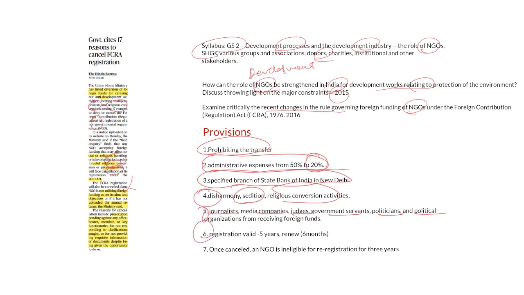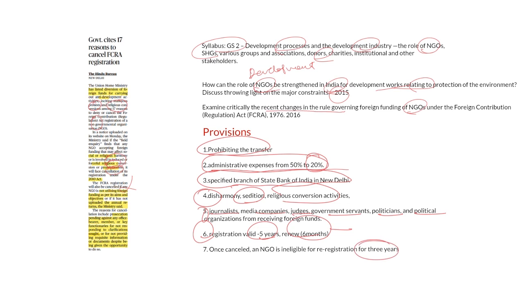Next important provision is that the FCRA registration is valid only for 5 years. Once it is completed, it has to be renewed. This is an important provision. If the FCRA registration is cancelled, they need to wait another 3 years to get FCRA registration again. That is one of the important provisions under the FCRA Act. This is important from the prelims perspective.